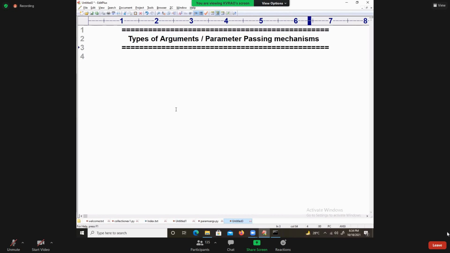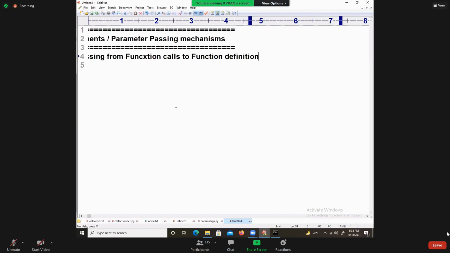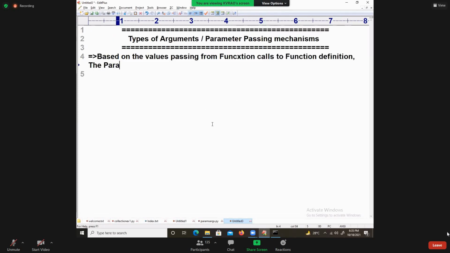Based on the values passing from function calls to function definition, the parameters or arguments are classified into 5 types. They are: